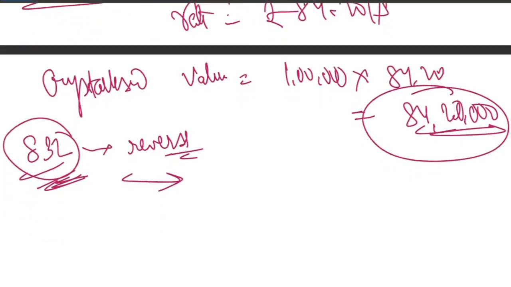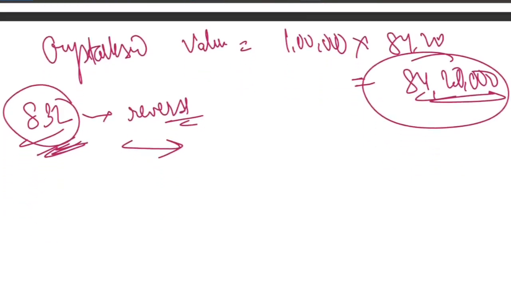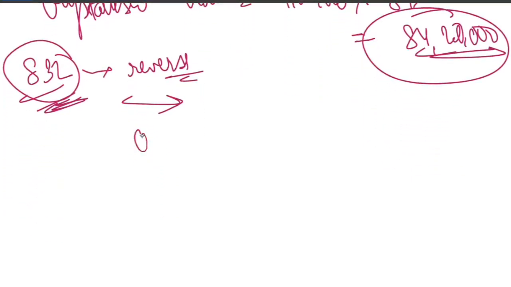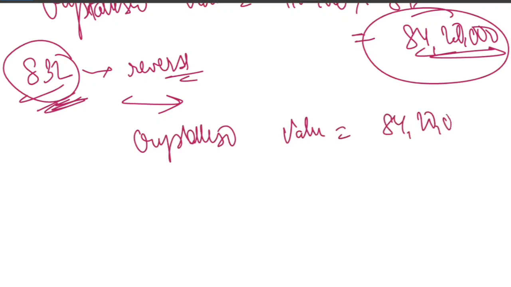Now let's compute the exchange rate gain or loss. How do we compute? The basic thing is that the crystallized value is how much? The crystallized value is 84,20,000. What is the negotiation value?